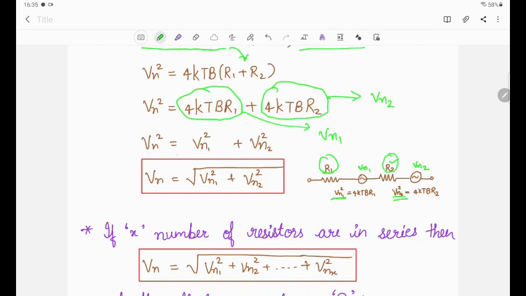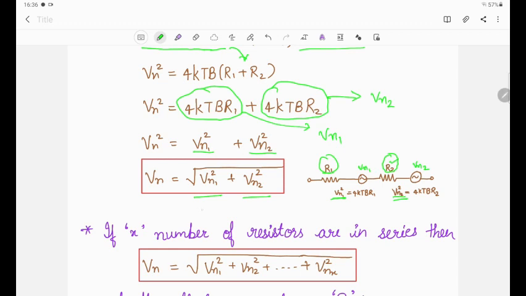So we can write Vn square is equal to Vn1 square plus Vn2 square, and ultimately Vn is equal to square root of Vn1 square plus Vn2 square. This is important. It means the equivalent noise voltage is the square root of the sum of squares of the individual noise voltages, which come from the individual resistances R1 and R2.